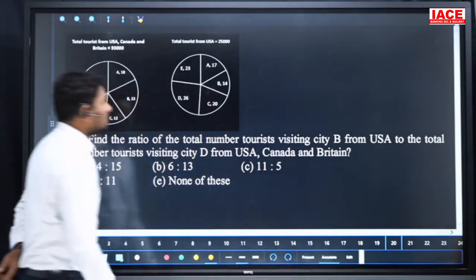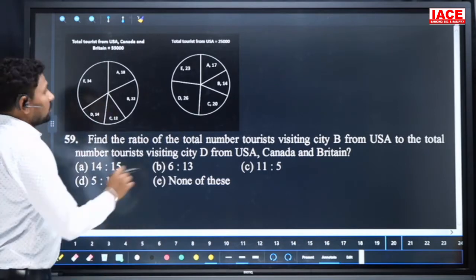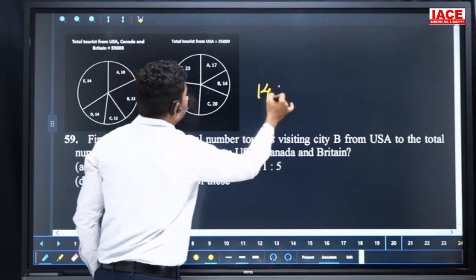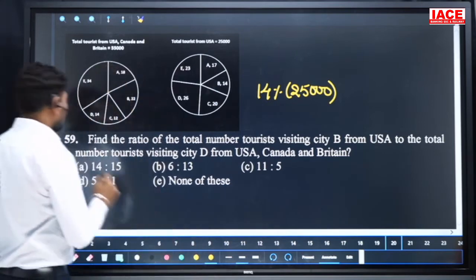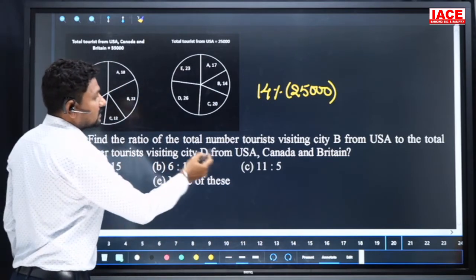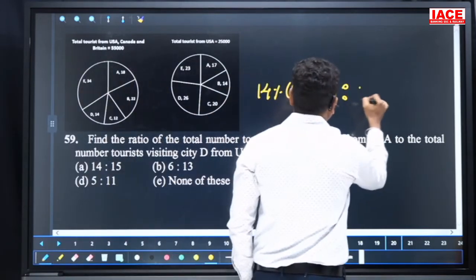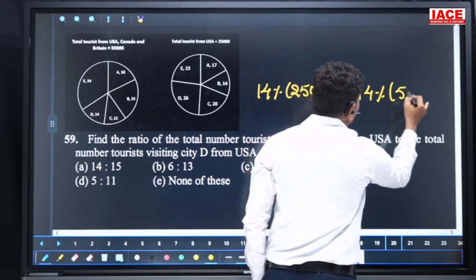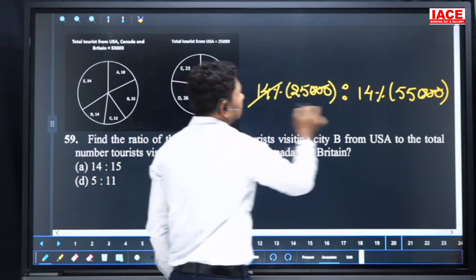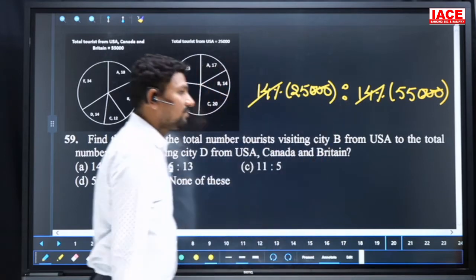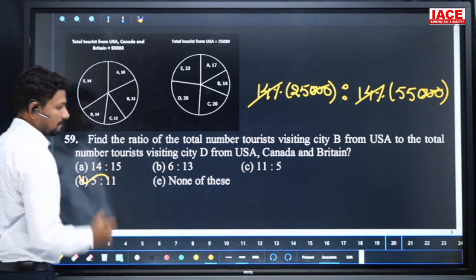Find the ratio of the total number of tourists visiting city D from USA to the total number of tourists visiting D from USA, Canada and Britain. D 14%. 14% of 25,000 to 14% of 55,000. Here 1,000 cancels and 14% cancels. 25 and 55 both are cancelled with 5. 5 fives are 25, 5 elevens are 55. Our answer is 5:11.